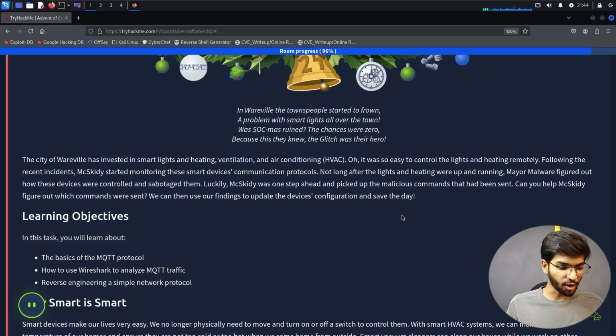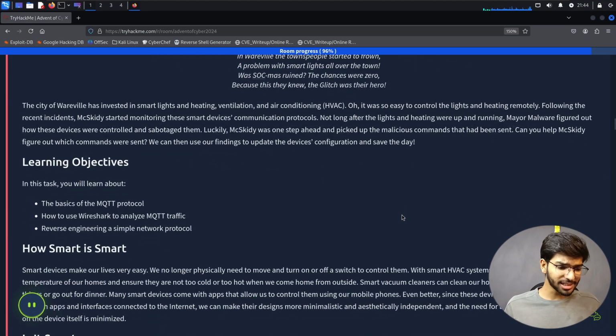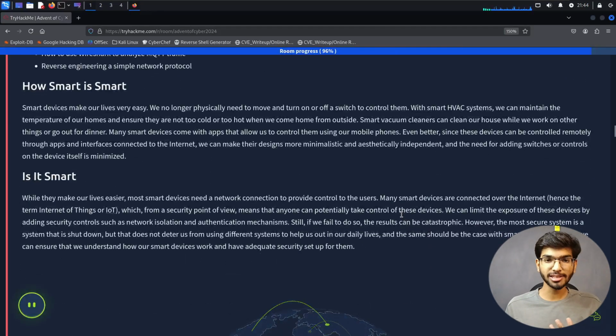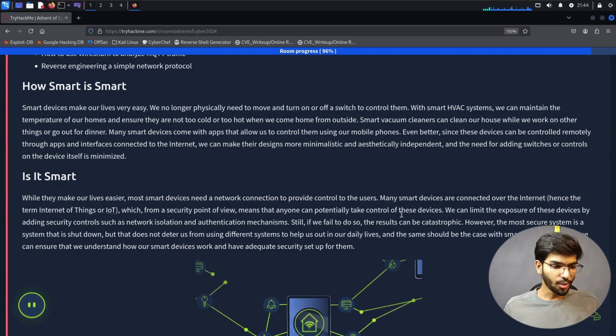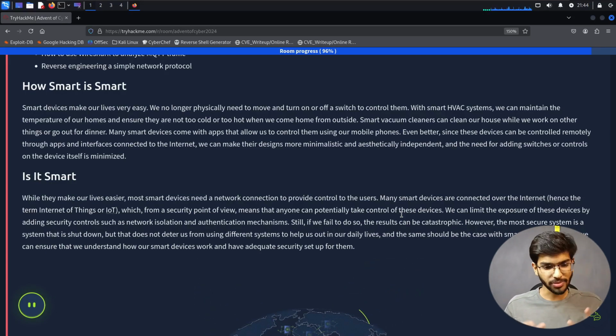The learning objectives of today are the basics of the MQTT protocol, how to use Wireshark to analyze MQTT traffic, and reverse engineering a simple network protocol. So let's get started with understanding some concepts about these smart devices.